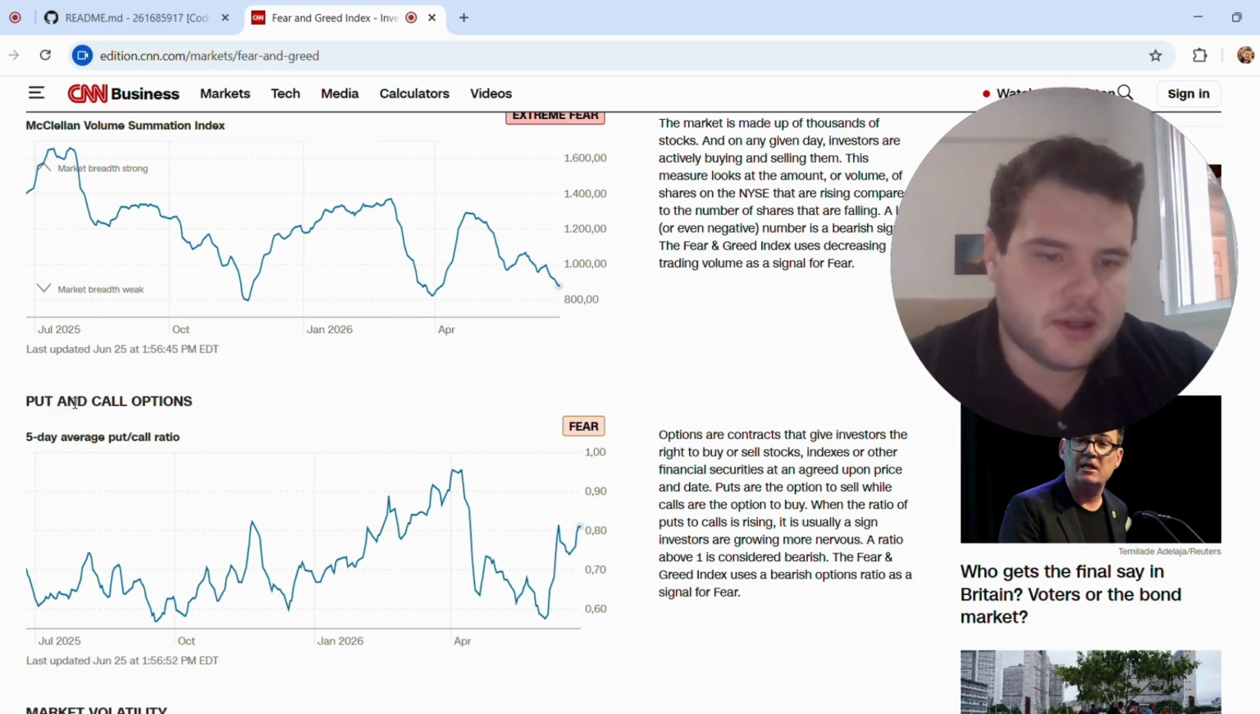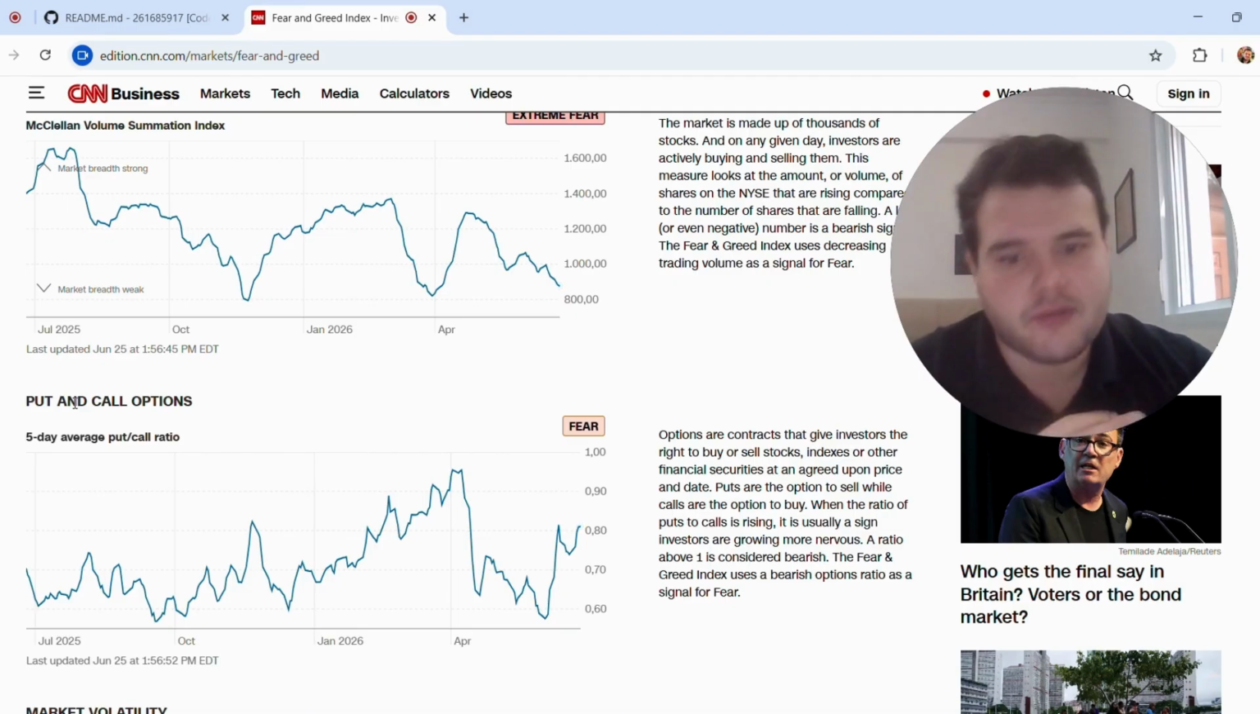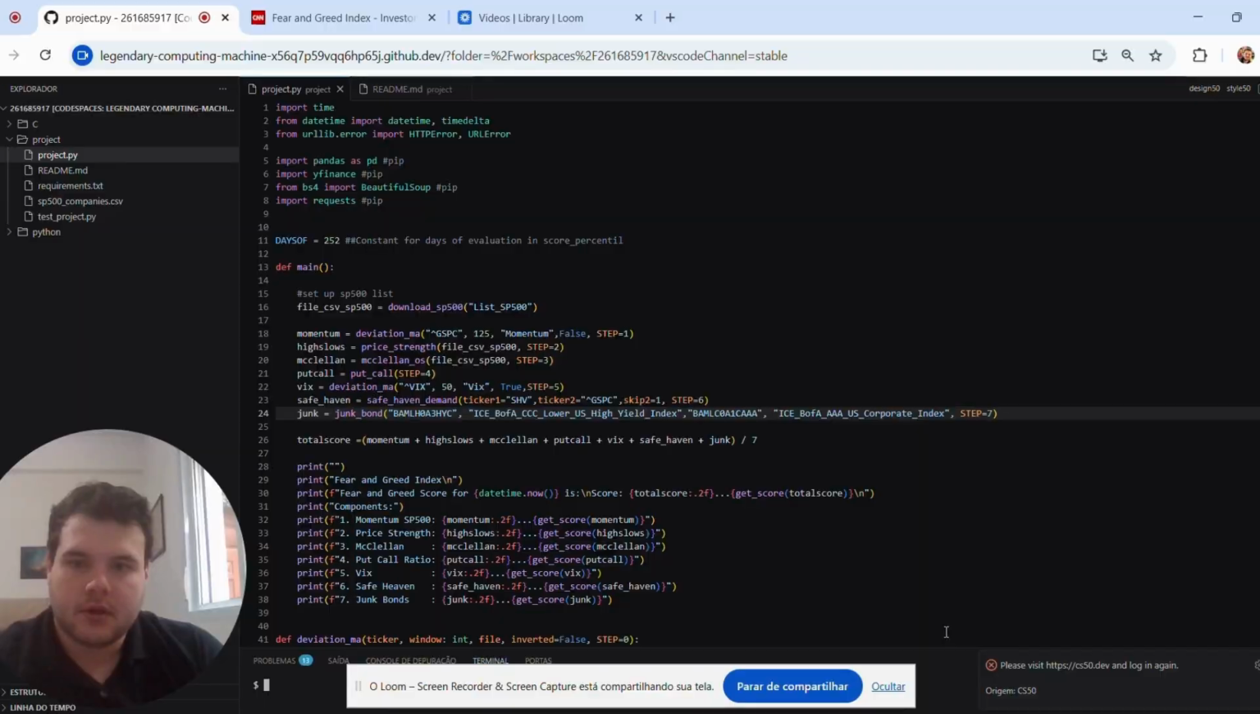And every criterion also has a 0 to 100 score and is equally weighted. So you sum all the 7, divide, and you have the final score. To give you more detail about the project itself, I think the biggest challenge was how to access all these sources of data.